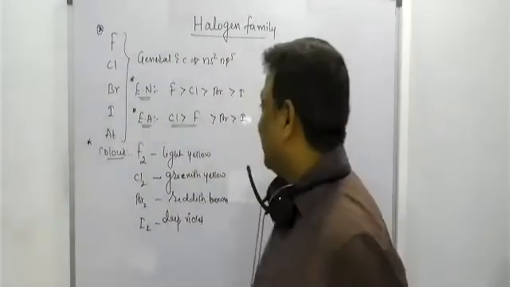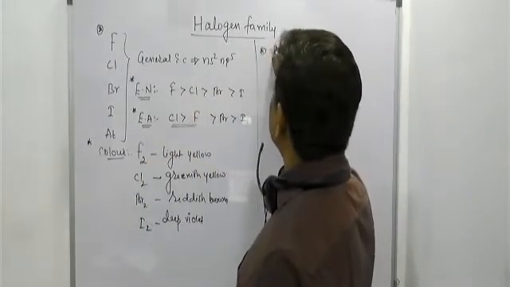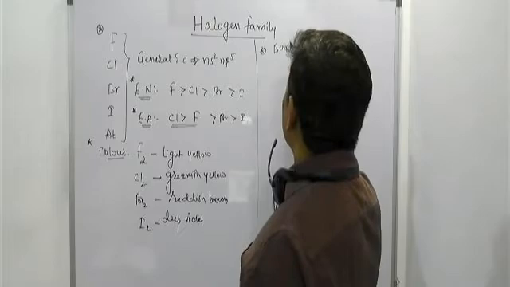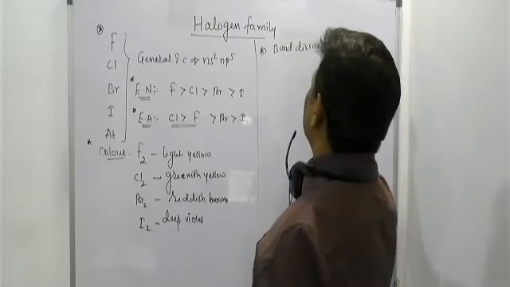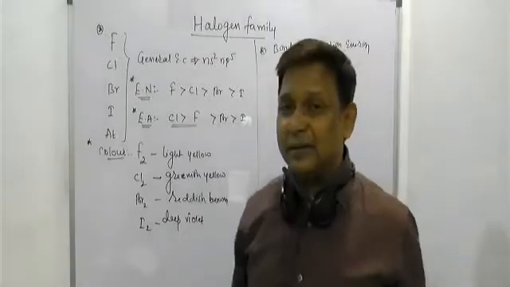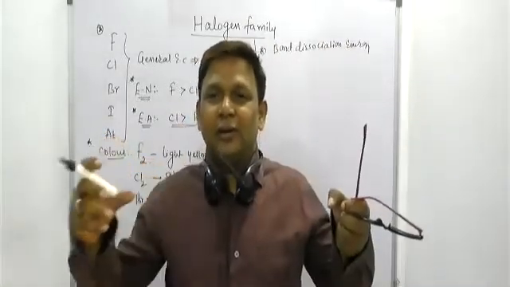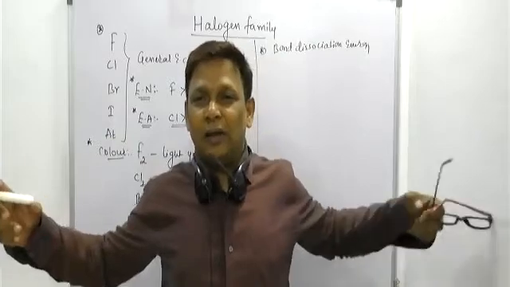Now, the most important one, beta: they can ask about the bond dissociation energy. Sir, as we know, generally, as we come down the group, atomic size increases. Fluorine, chlorine, bromine, iodine.